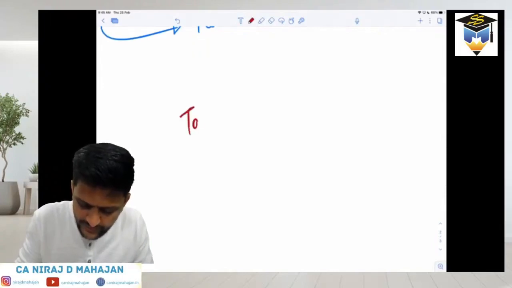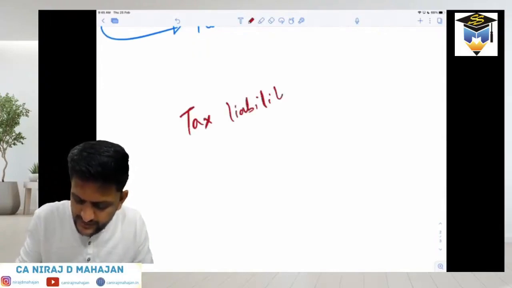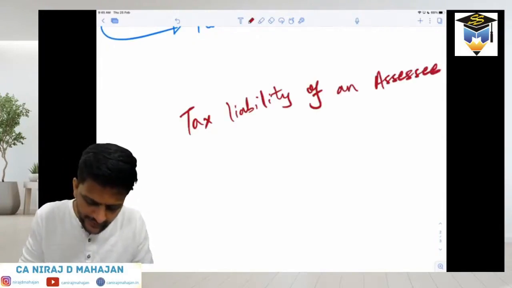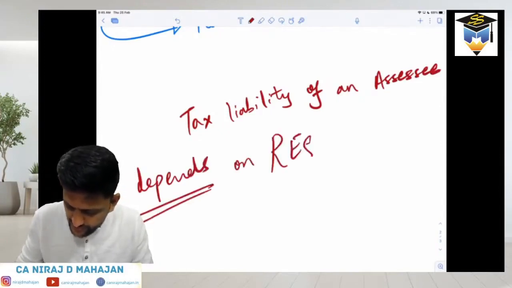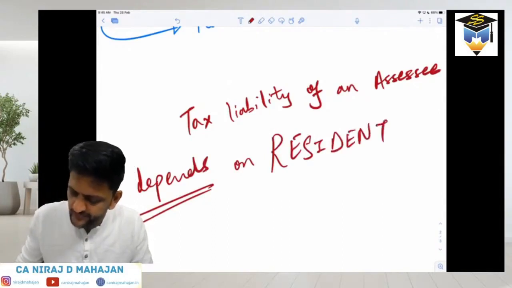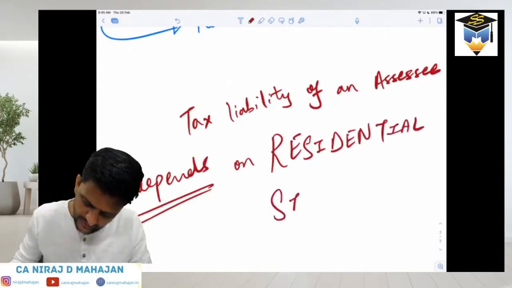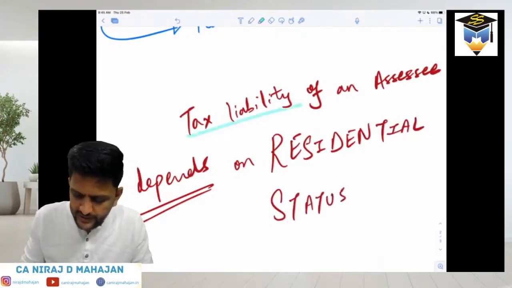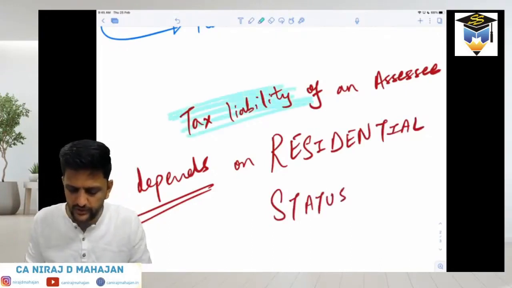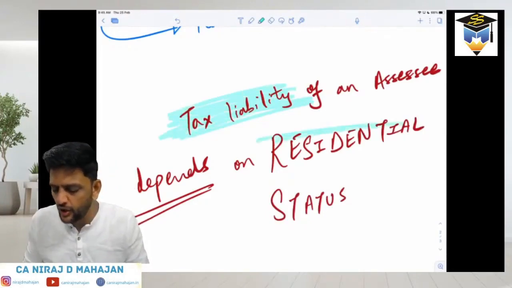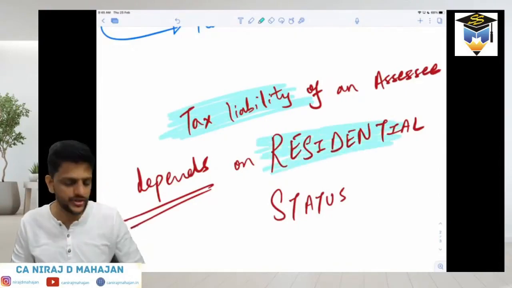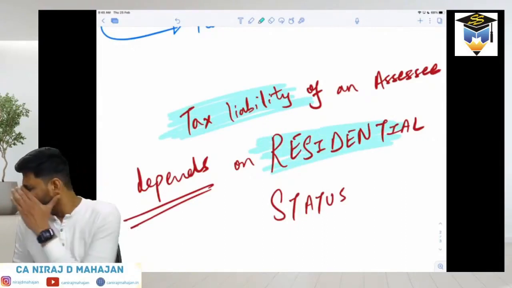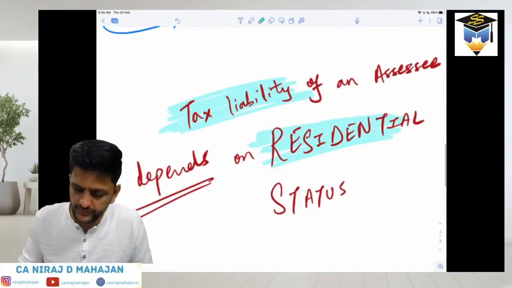So pay attention. You don't need to write this down, but pay attention. The tax liability of an assessee depends on residential status. When I say tax liability, it means whether he is liable or not in that particular country or area. That depends on whether he is a resident or not of that country, or you can say jurisdiction, especially for India. Whether he is an Indian resident or not.